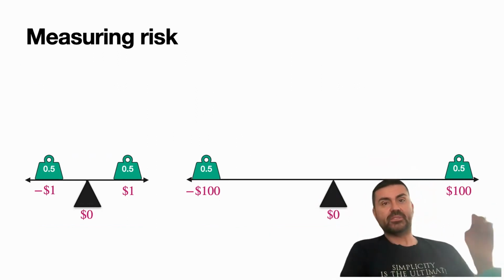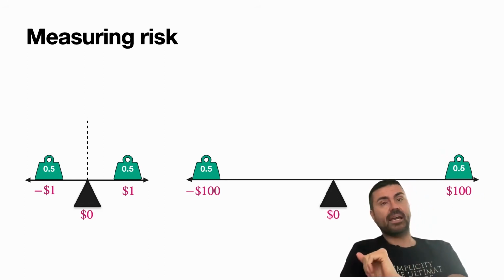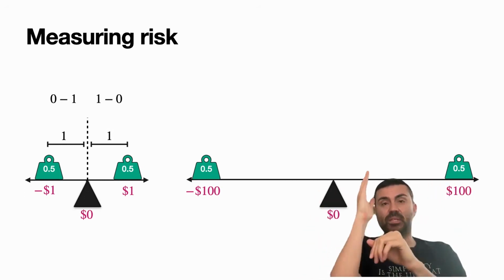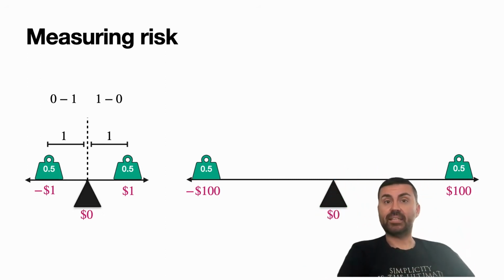Well, let's do some numbers. Let's do it for the first one. We look at the center, which is 0 because we've centered it, and there's a distance of 1 in one direction and 1 in another direction. So these distances are 0 minus 1 and 1 minus 0, because 0 is the point in the middle, and then there's a 1 on one side and a minus 1 on the other side. However, if I add those two things, I get 0. So that doesn't work so well.